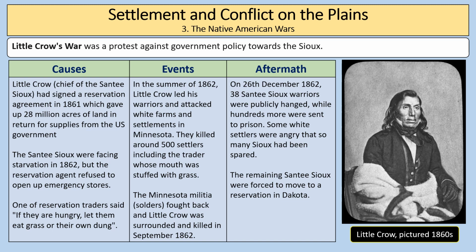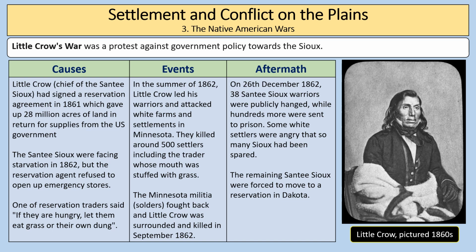Now, the cause of Little Crow's War was that Little Crow, who was chief of the Santee Sioux, had signed a reservation agreement in 1861, which gave up to 28 million acres of land in return for supplies from the US government. The Santee Sioux were facing starvation in 1862, but the reservation agent refused to open up emergency stores. One of the reservation traders said, "If they are hungry, let them eat grass or their own dung." So you can see there that very hostile attitude of white Americans towards Native Americans, reneging upon the agreements that had been made.